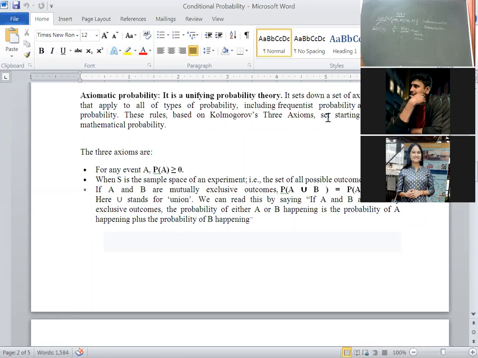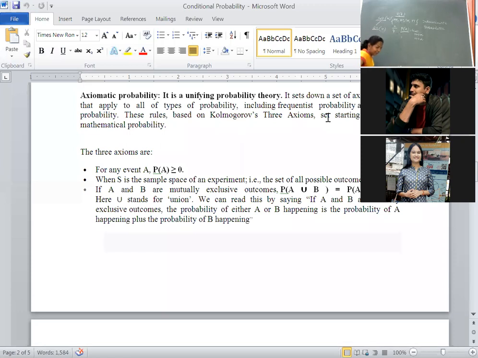What is axiomatic probability? Whatever definition I have given, please go through it. The other definition I will teach here. Sample space or exhaustive cases is one and the same. The totality of all possible outcomes is nothing but the sample space. Given a sample space of a random experiment, the probability of occurrence of an event A or E, your wish, is defined as a set function.